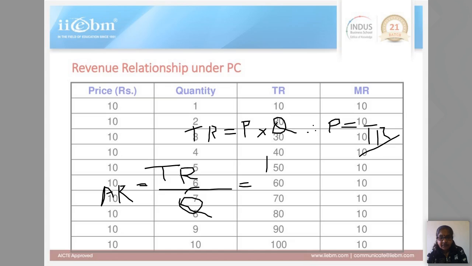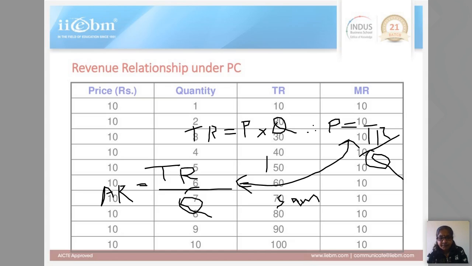You can say it, because if we want to find out price, then we will divide total revenue by quantity. So total revenue upon quantity is equal to price. Average revenue is also calculated as total revenue upon quantity. So these two are the same. These two concepts are the same.